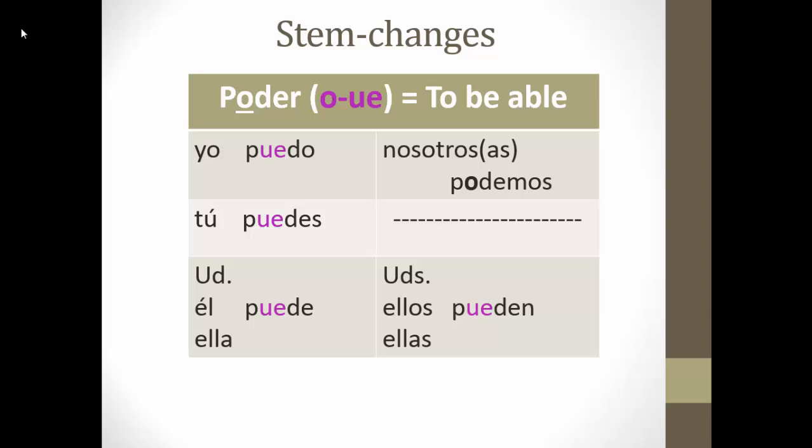Notice we do not stem change nosotros. You leave the O as is, and because it's an ER verb, we have the ER verb endings. So nosotros podemos, we can. Ustedes pueden, you guys can, or you all can. And ellos and ellas pueden both mean they can. So please pause the video again and fill out part C, and don't forget to draw the shoe around the forms that change.